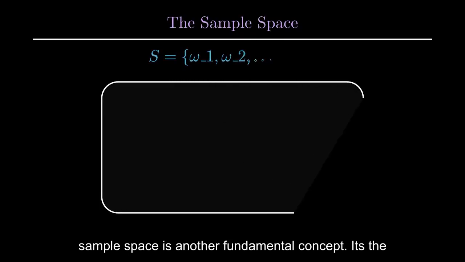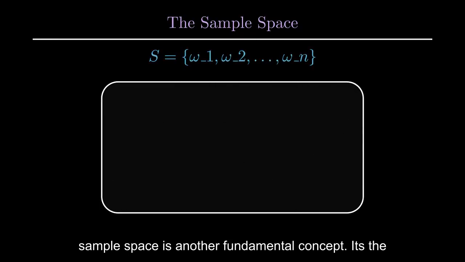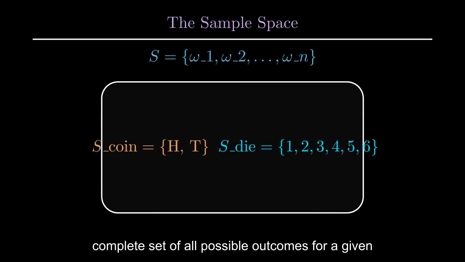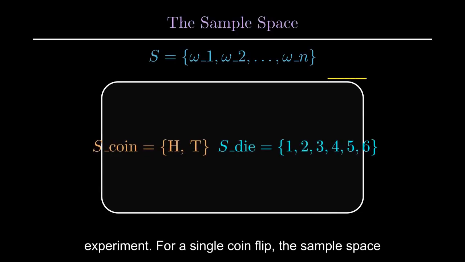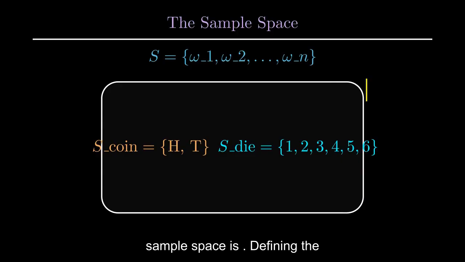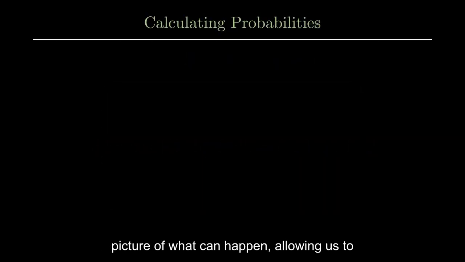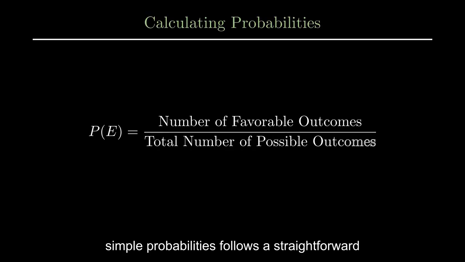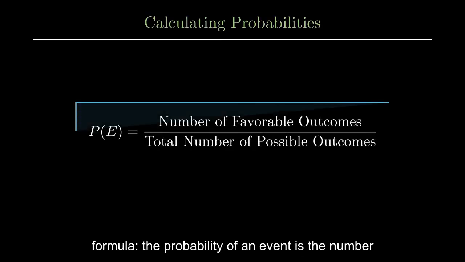The sample space is another fundamental concept. It's the complete set of all possible outcomes for a given experiment. For a single coin flip, the sample space is {heads, tails}. When rolling a 6-sided die, the sample space is {1, 2, 3, 4, 5, 6}. Defining the sample space is crucial because it gives us the full picture of what can happen, allowing us to accurately calculate probabilities.